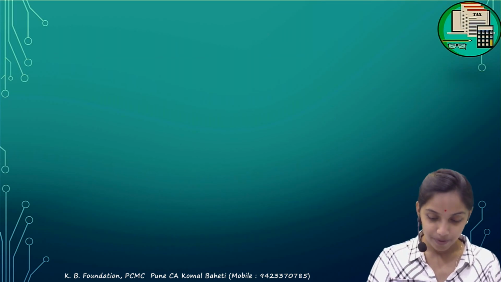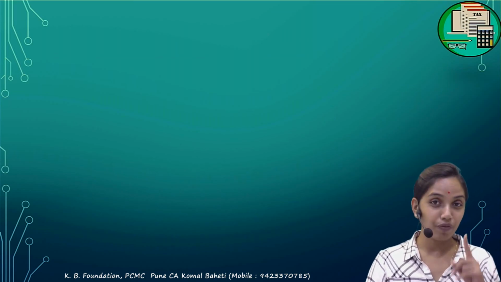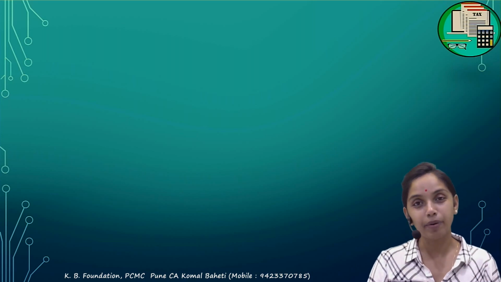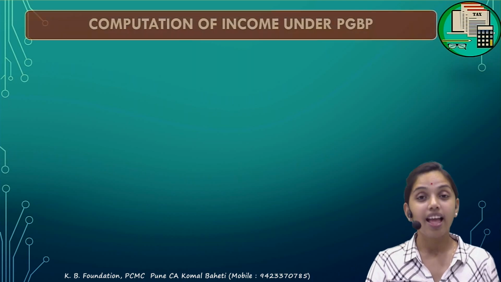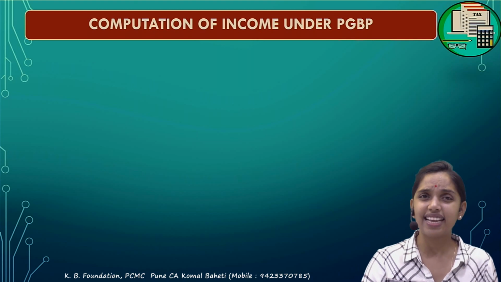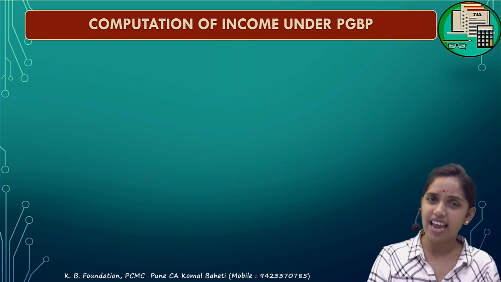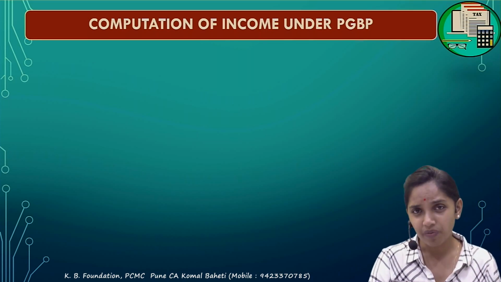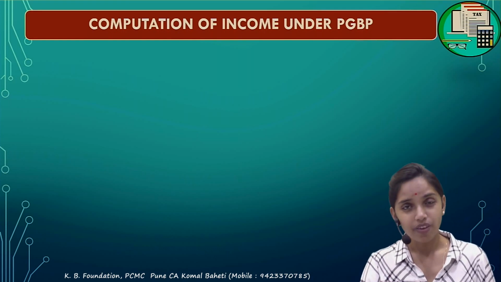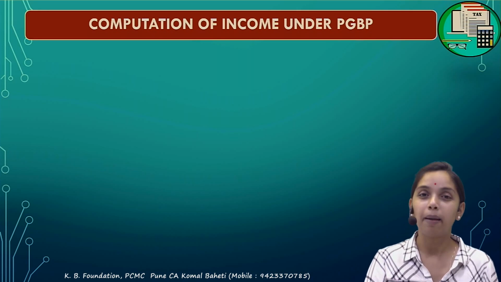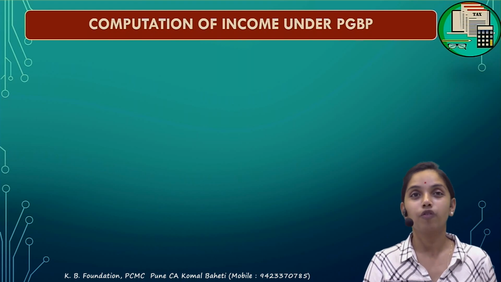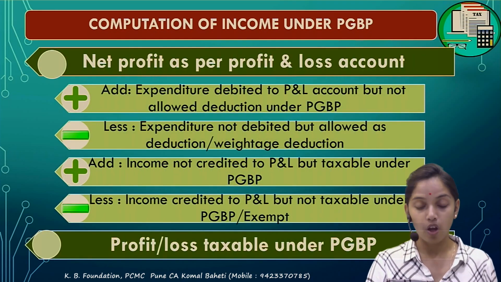Next one. After the chargeability, in our first part, we had seen the chargeability under section 28, and then second, the computation of the income under section 29. Actually, section 29 does not give any specific format. It says that whatever the expenditure is to be allowed under sections 30 to 37 should be deducted. Whatever expenditure is disallowed under the disallowed sections should be disallowed, and you should compute the income. Correct? But for the purpose of convenience, we have made a format for the computation of income under the PGBP. What is the format?